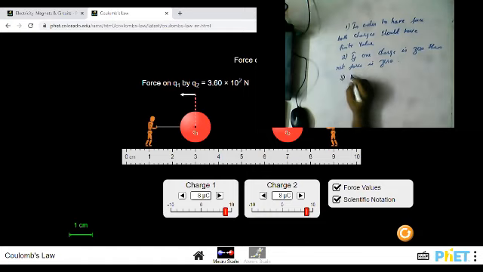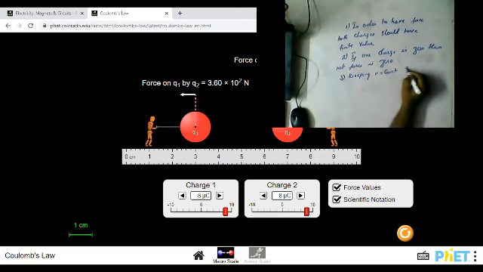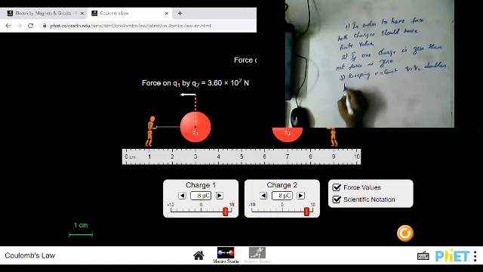And third one, keeping R constant and Q1, Q2 doubled, force will increase. Okay.